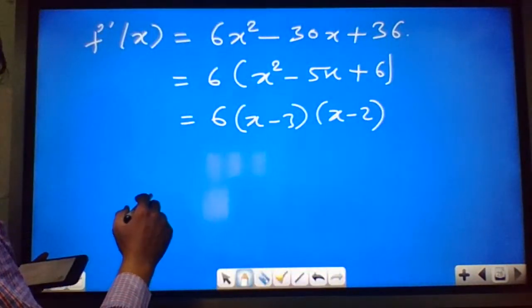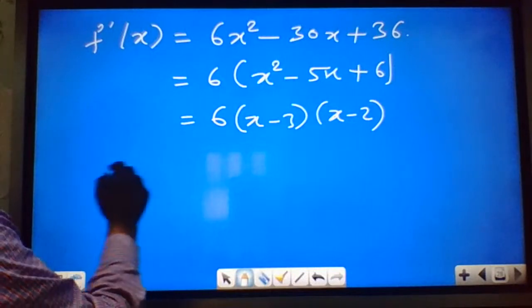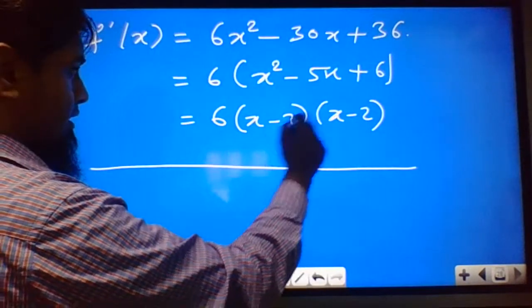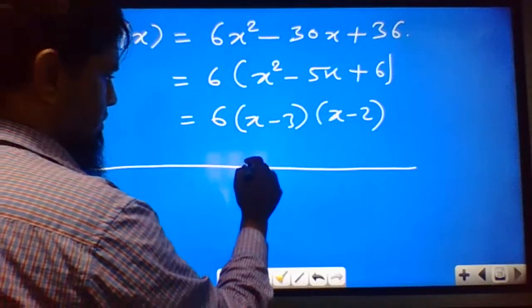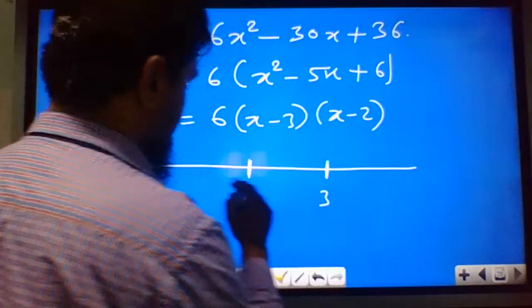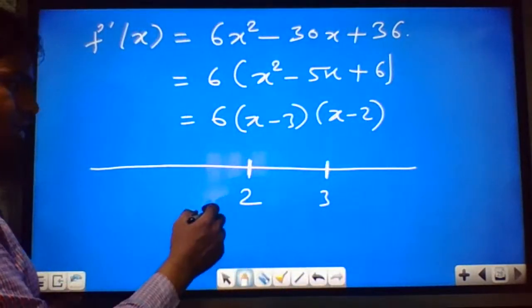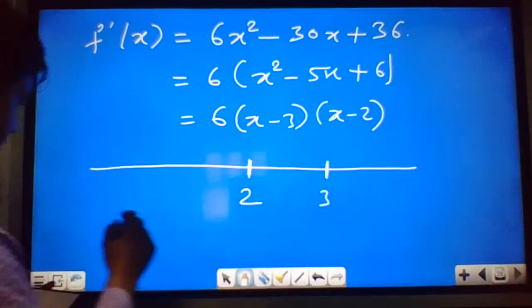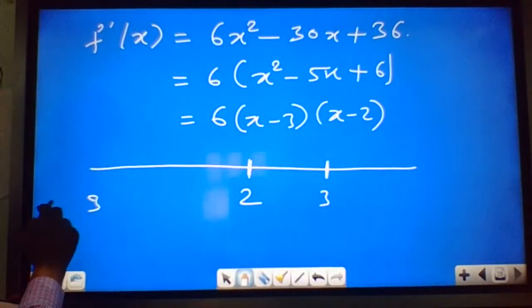So we can break the number line at 2 and 3 into 3 parts. Let us consider 2, and here it will be 3. So there are 3 intervals. If you take any value x greater than 3, you get f'(x) positive.